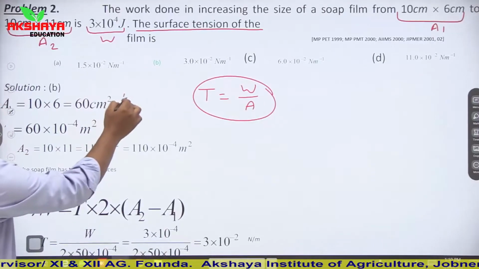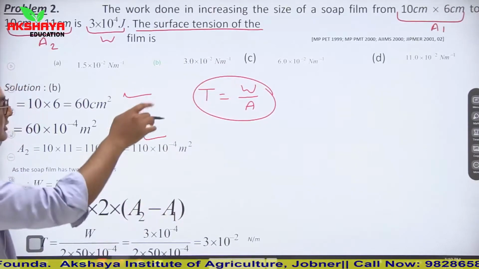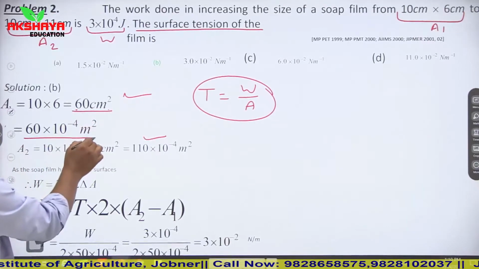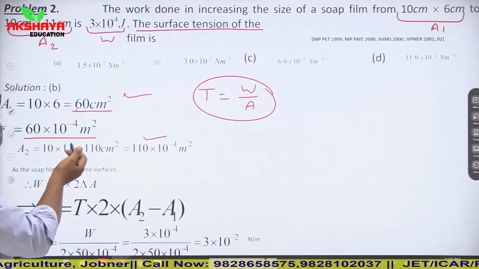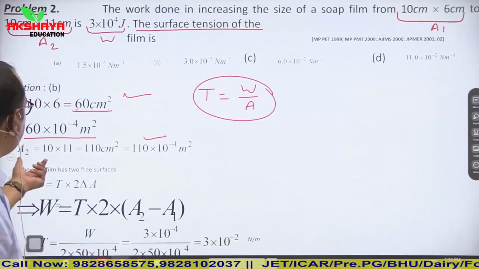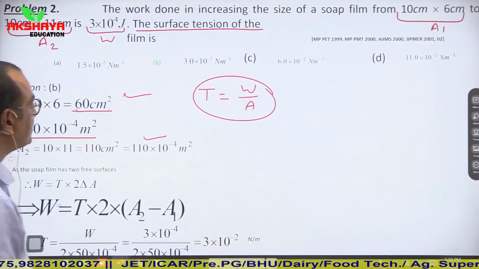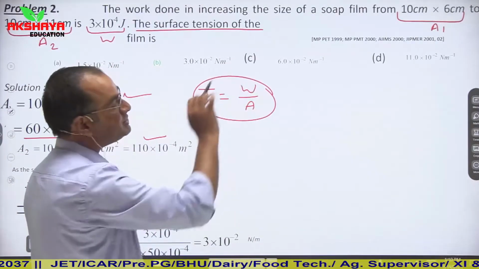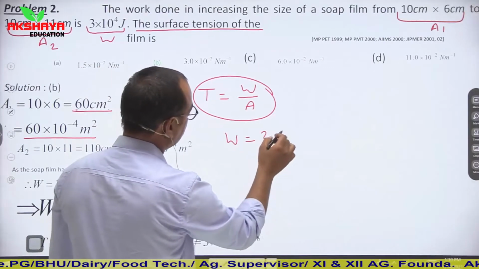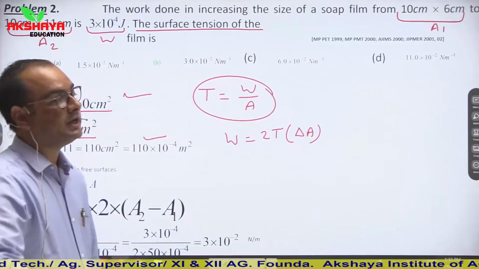So see, you are given value of A1, value of A2, 10 into 6 centimeter square. So here it is 60 centimeter square and we have to convert it into meter square. 1 centimeter is equal to 10 to the power minus 2 meter and here it is square, so it will be 10 to the power minus 4 meter square. Similarly, A2 is 110 centimeter square, or you can say 110 into 10 to the power minus 4 meter square. Now see, here area is changing, so we will use the formula that W is equal to 2T into del A. Del A is change in area.